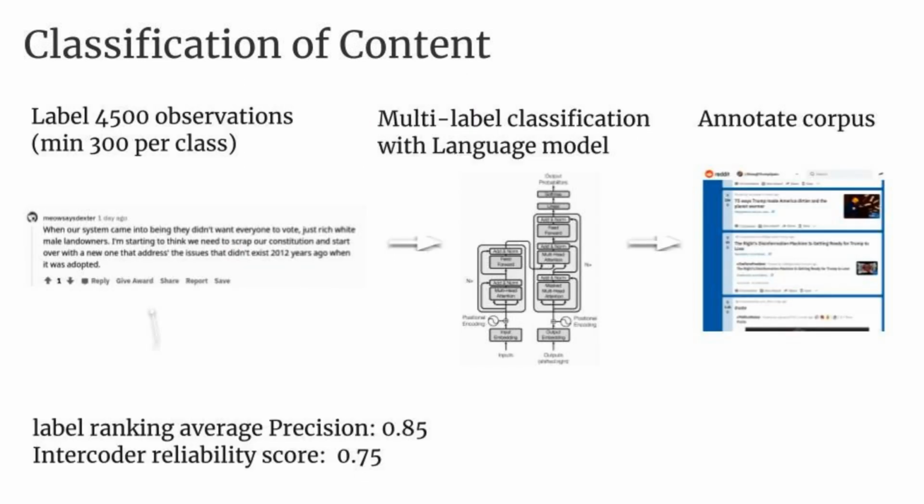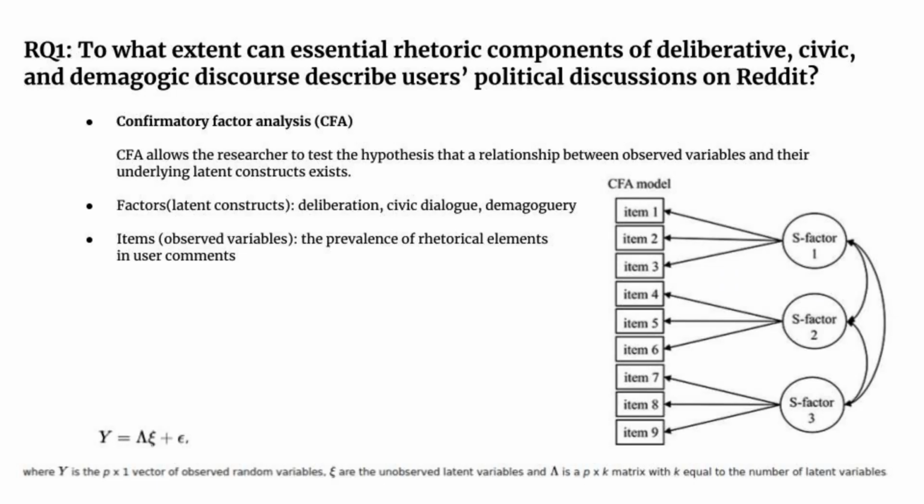To map user comments to the rhetorical elements we developed, we labeled 4,500 user comments on Reddit. For each class of rhetorical elements, we coded at least 300 comments. We then trained a large language model on the multi-label classification task. Given adequate accuracy of our model, we then predicted the prevalence of these rhetorical elements on the rest of the comments corpus. Given that we have mapped rhetorical elements to user comments, we can now answer our first research question.